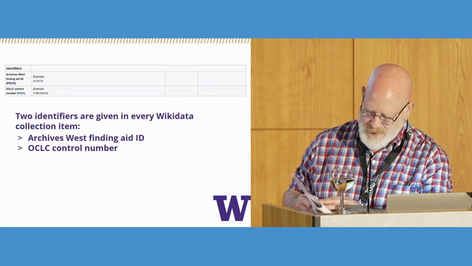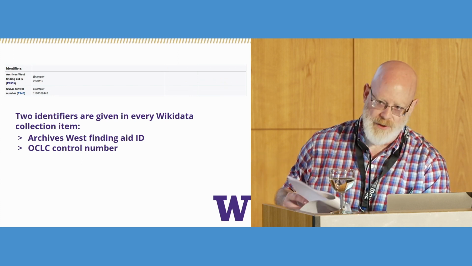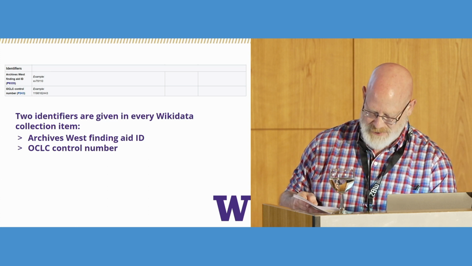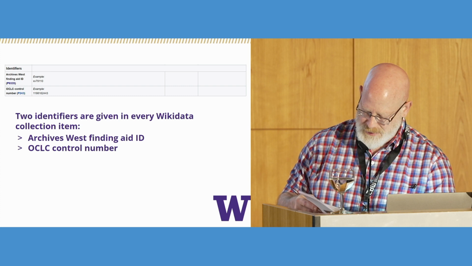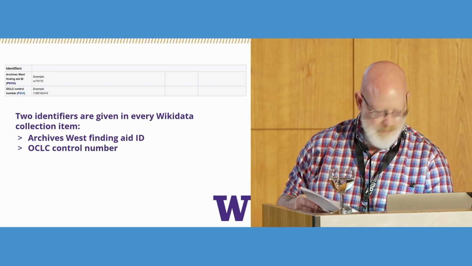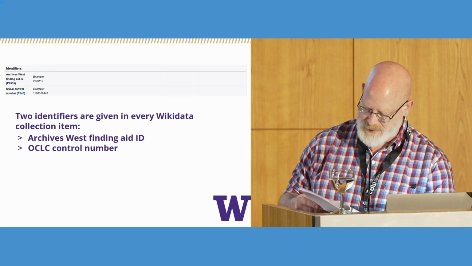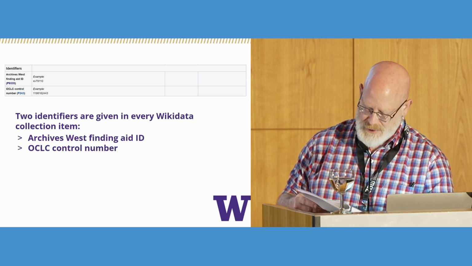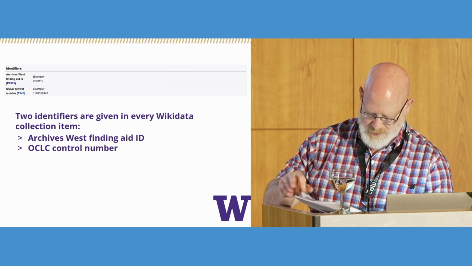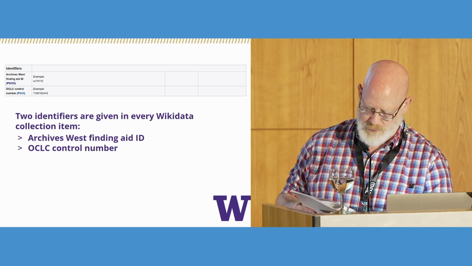Finally, at the very end of our application profile, just like in Wikidata items, we have a section for identifiers. And we are using two identifier properties for this project, the Archives West Finding Aid ID, which links to the finding aid for the collection in Archives West, and the OCLC control number, which links to the bibliographic description in OCLC WorldCat.